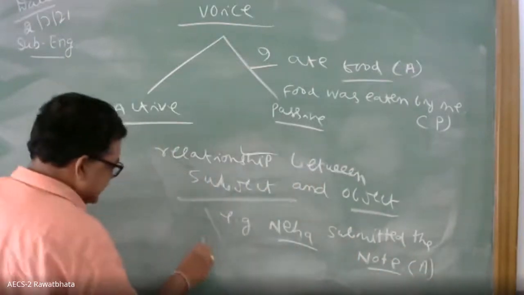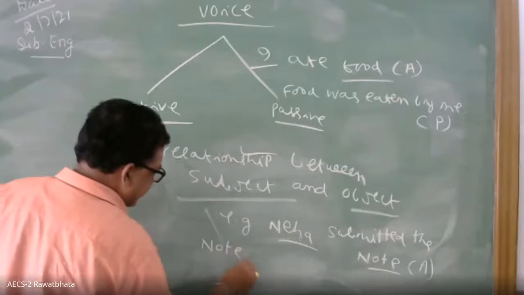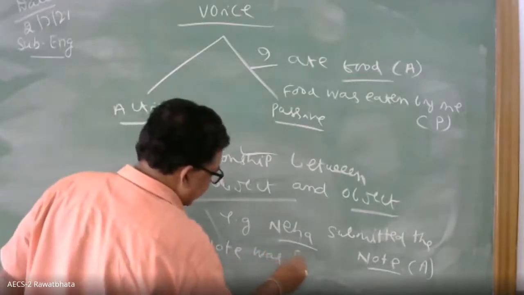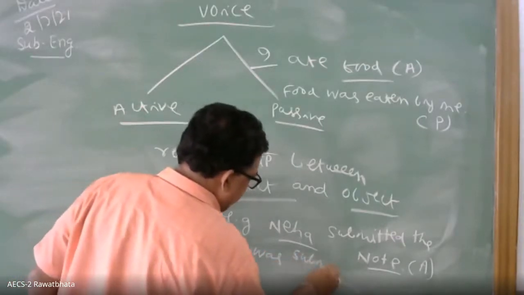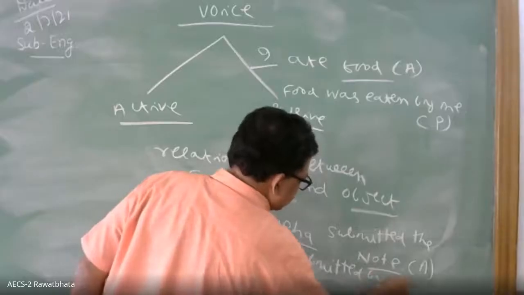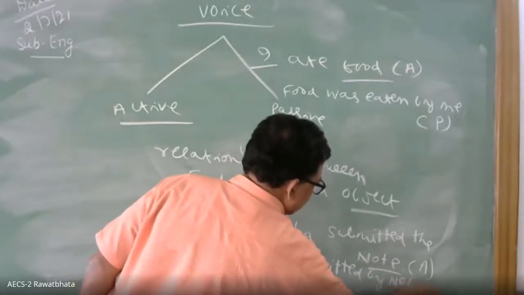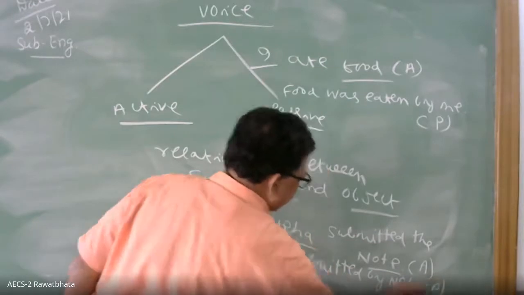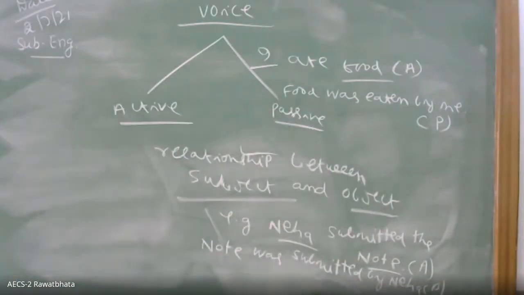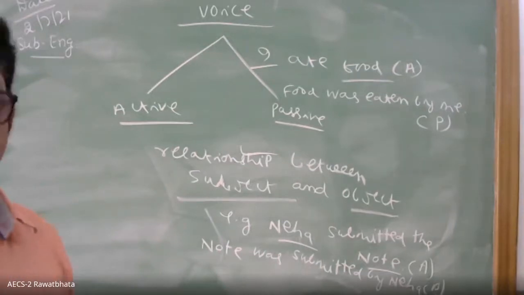Suppose I will write notebook was submitted by Neha. It is passive voice. For passive voice I am writing P, for active voice I am writing A. A for active, P for passive.